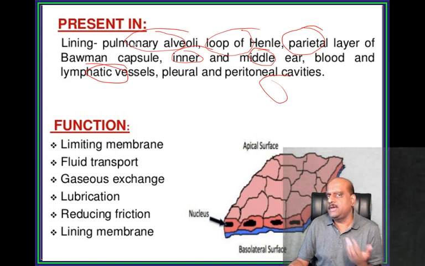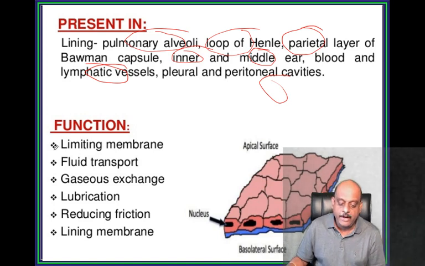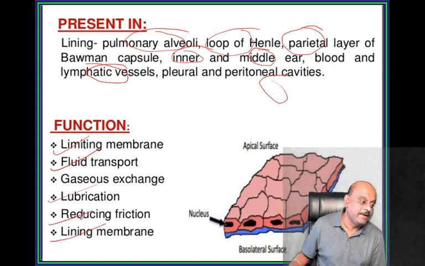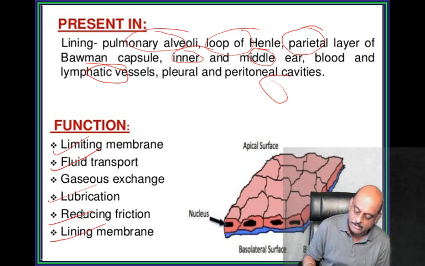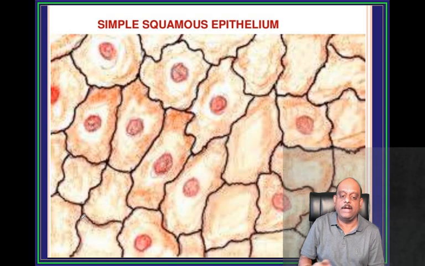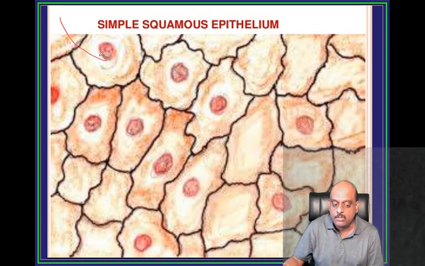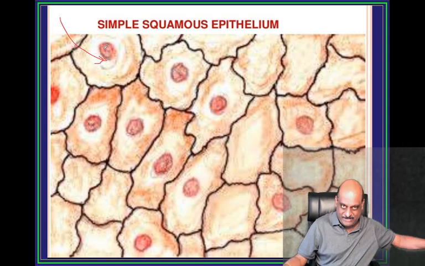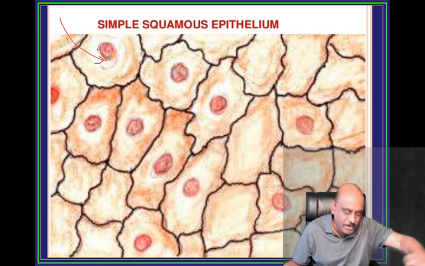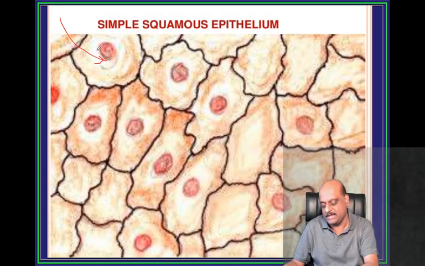So what is the main function of this? It is a limiting membrane. Wherever there is fluid transport, lubrication, reducing friction, lining membrane, they are all typically simple squamous epithelium is what you have to ultimately remember. So this is how the simple squamous looks, like a pavement. In Mumbai, you have that pavement, no, like that.